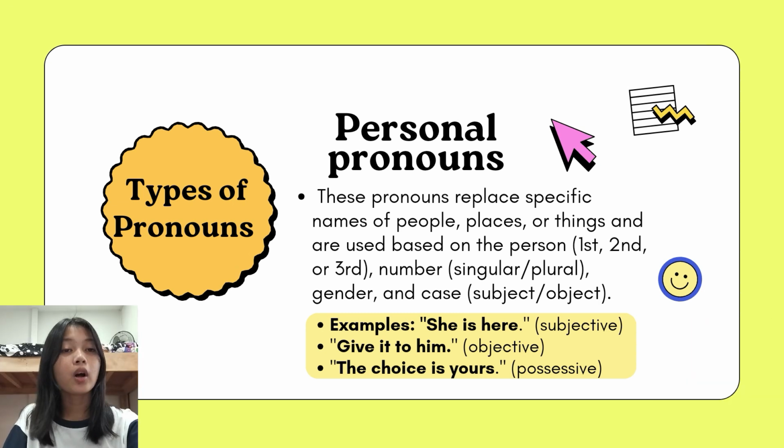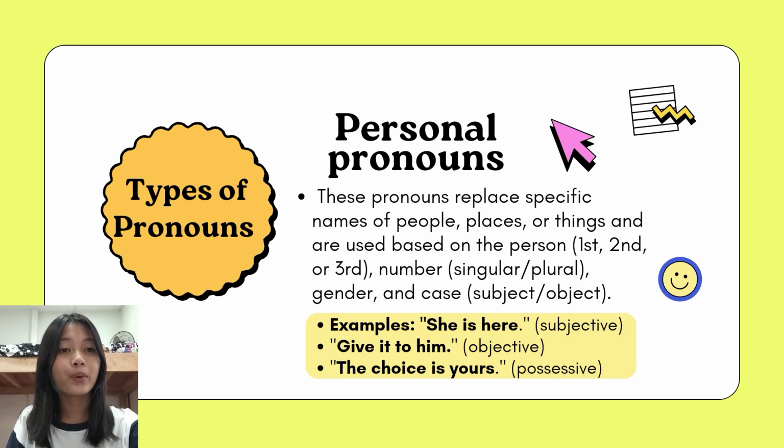The next topic is personal pronouns. Personal pronouns are used to replace specific nouns, names of people, places, or things in a sentence. They refer to the speaker, the person being spoken to, or the person or thing being spoken about. There are three types of personal pronouns: subject pronouns, object pronouns, and possessive pronouns.